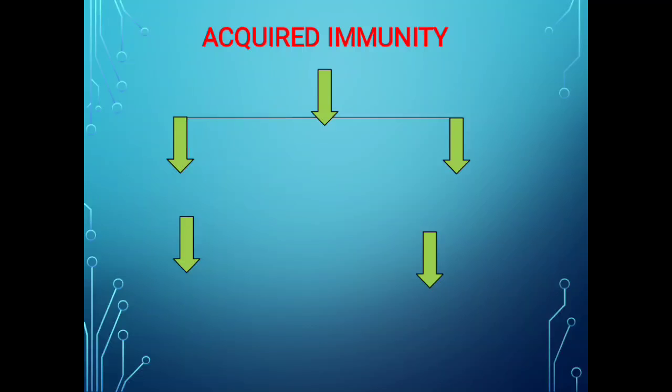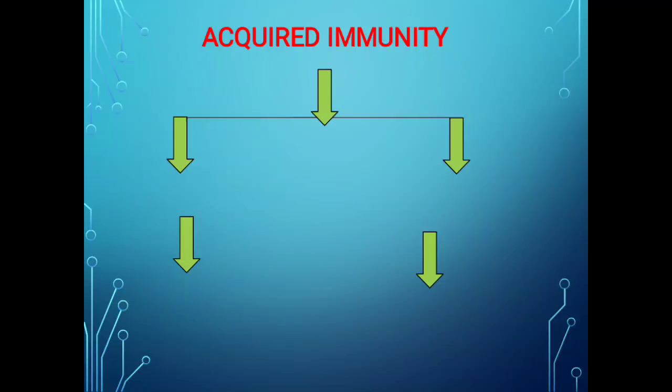Now we are going to see what the types of acquired immunity are. In the last lecture, we studied innate immunity, but that innate immunity does not differentiate into types. That innate immunity shows the barrier. There are 5 types of barrier. Now we are going to see what acquired immunity is and its types.